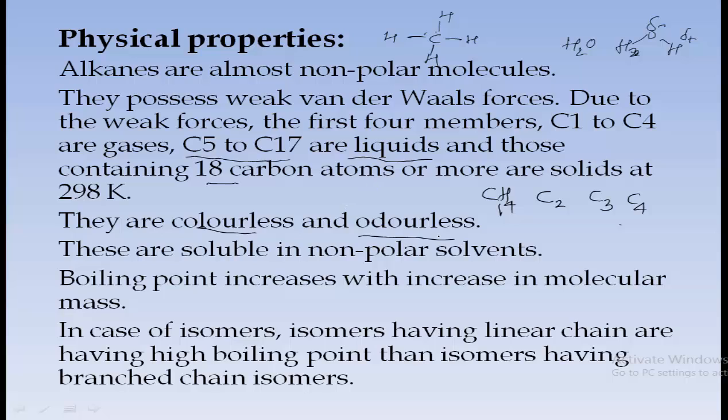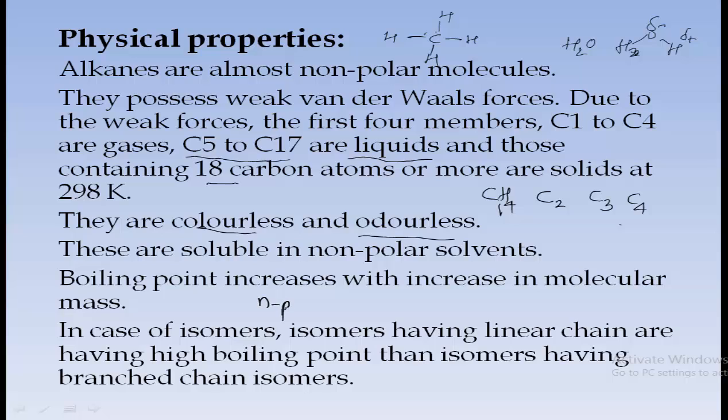And in case of isomers, isomers having a linear chain have a higher boiling point than isomers having a branched chain. What does this mean? If we take pentane, we will observe 3 isomers.